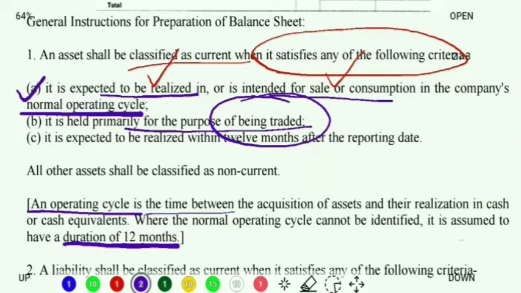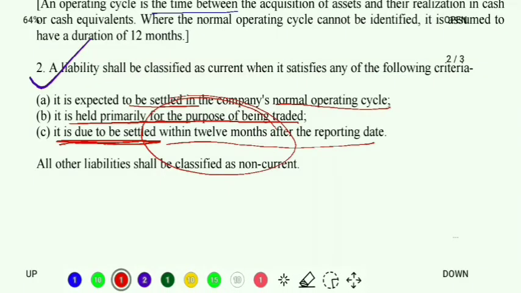Next we have point number C. Point number C says it is due to be settled. It means my deadline will come that I have to settle it, I have to pay that liability. When? Within 12 months after the reporting date. So again over here that 1 year concept comes. After the reporting date, within 12 months or within 1 year, I have to clear that liability.